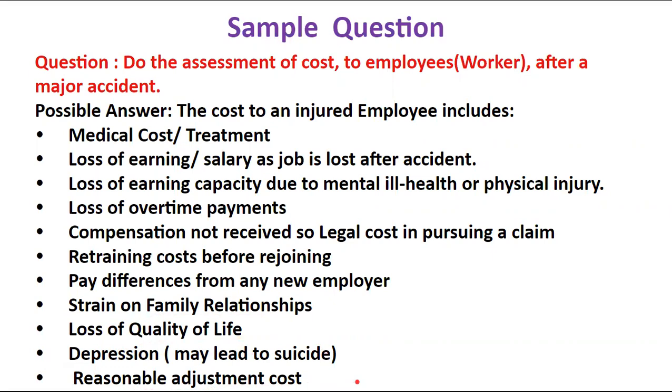Like earlier he was doing his homework activities, now he has to hire a new janitor or helper. He needs to book a taxi to go to his office, whereas earlier he was driving the vehicle. Or he is making some adjustment at his workplace because he is not able to walk properly. Earlier the staircase was there, now he has prepared a ramp. So this is additional expenditure incurred by the employee, and he has to make reasonable adjustments to continue his livelihood.